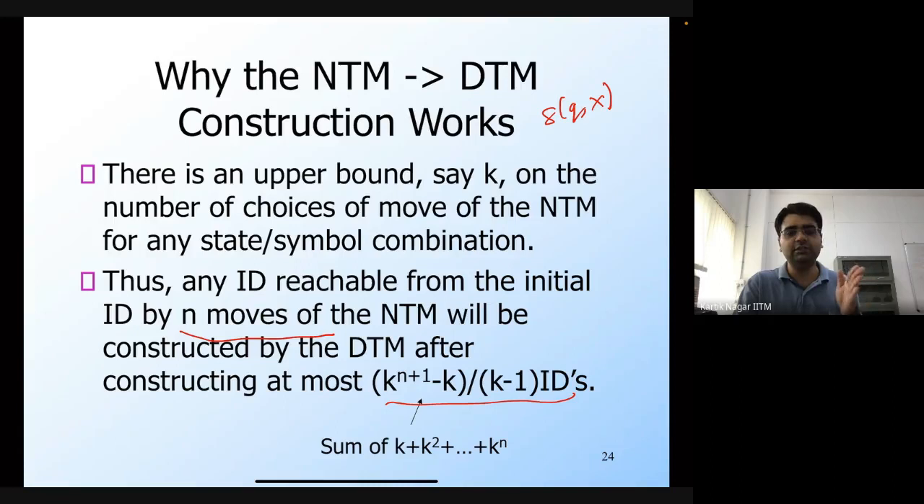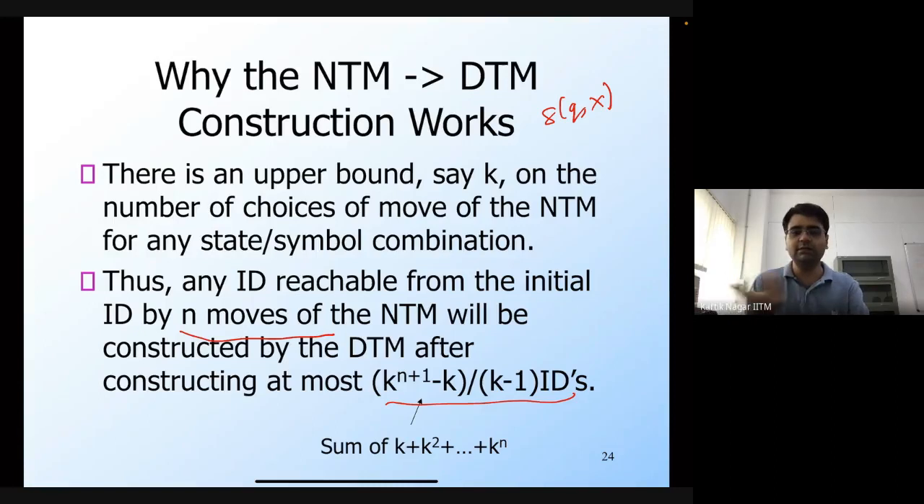Because after the first step, there could be k possible configurations. Then after the second step, each of those k configurations will have at most k moves, which means at most k configurations each. That's why you have k square configurations after the second step, and then each of those k squared configurations can have k more configurations. So we'll have k cube configurations after three steps and so on. So after n steps, we can have at most k^n configurations.